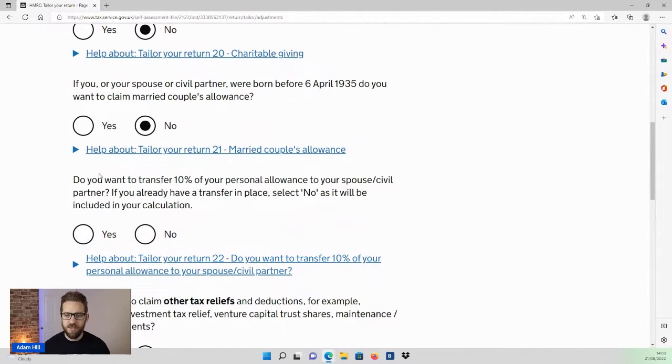It's now changed, so we have below that the more modern version where you can transfer up to 10% of your personal allowance to your spouse or civil partner. And typically, you only want to do that transfer where you are the lower earner and they're paying much higher tax than you, then it can be beneficial.